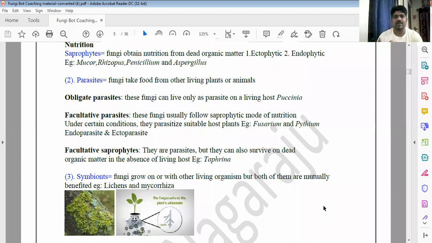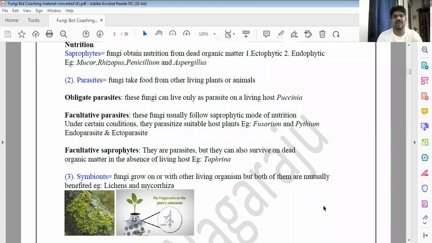If it is a parasite but can also survive as a saprophyte, that is called facultative saprophyte. Actually, it is a parasite, but it can also survive as a saprophyte. If there is no host, it can survive on dead organic matter also. If the living host is not present, it can survive on the dead organic matter. That is called facultative saprophytes.